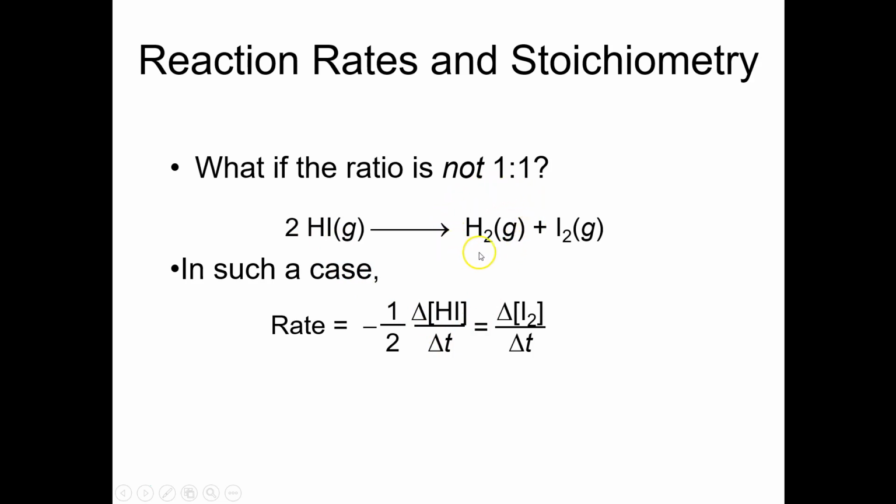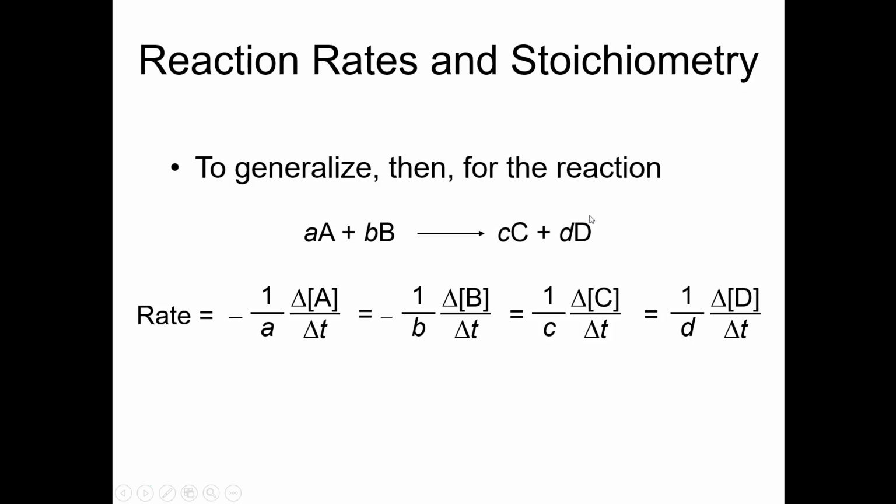These, which are appearing at 0.1 moles per liter per second, when divided by their coefficient, are still going to give us 0.1 mole per liter per second. And so we're going to get the same number no matter which one we look at, whether it's the disappearance of HI or the appearance of H2 or the appearance of I2.